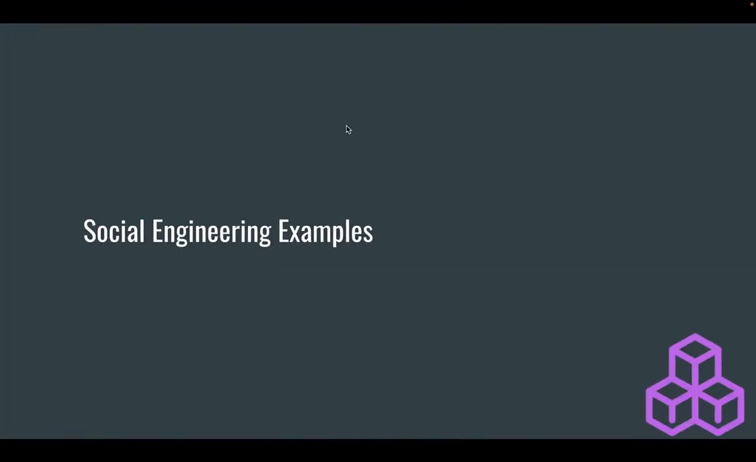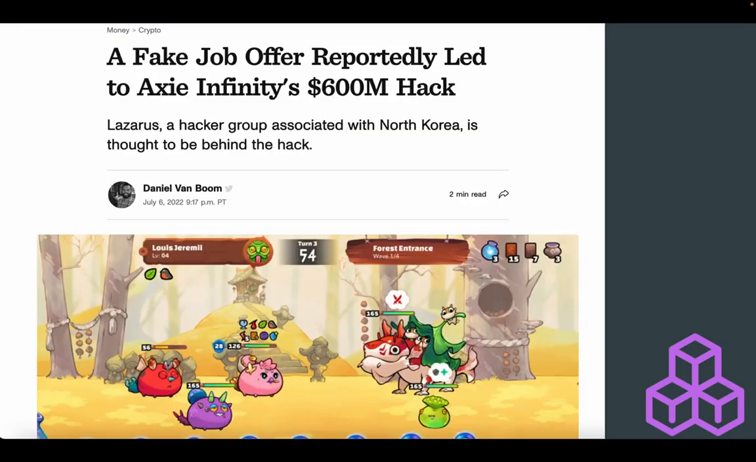Okay, so now let's look at a social engineering example. This is the Axie Infinity hack that happened, I think this year. I don't exactly remember. I'll link to this article. It will be in the description below.